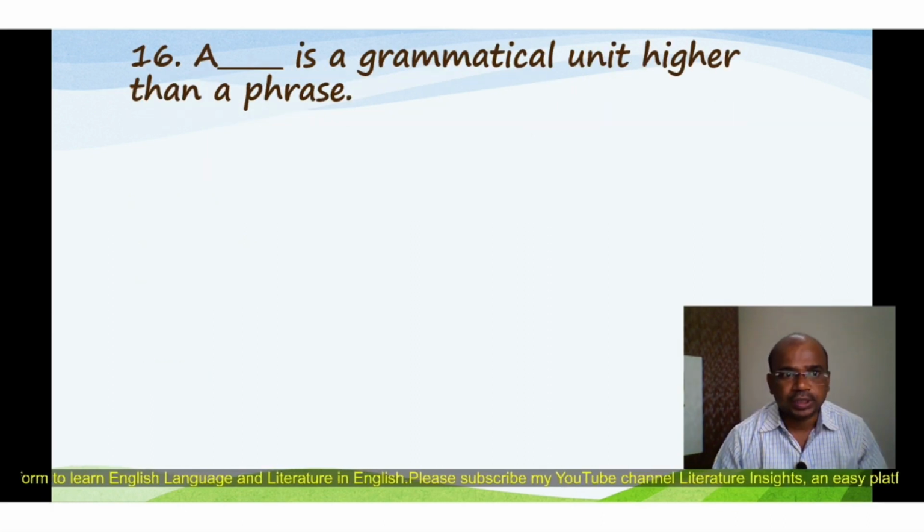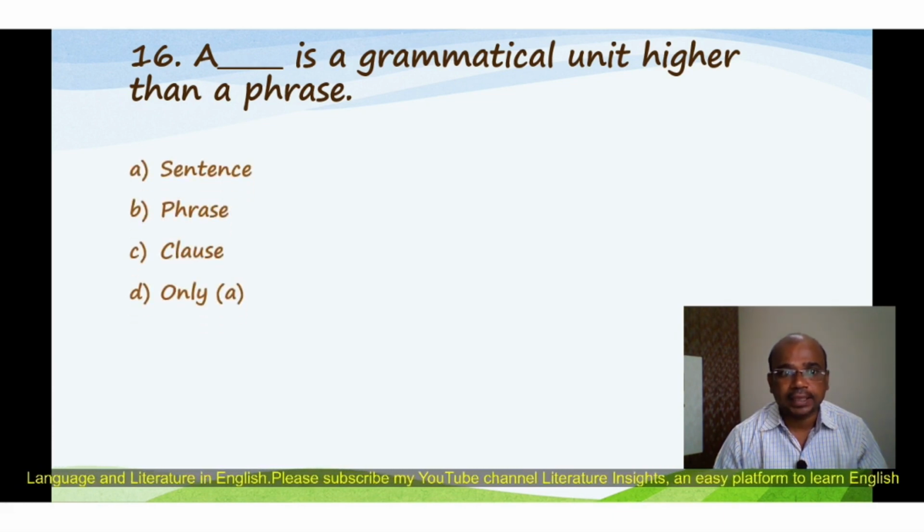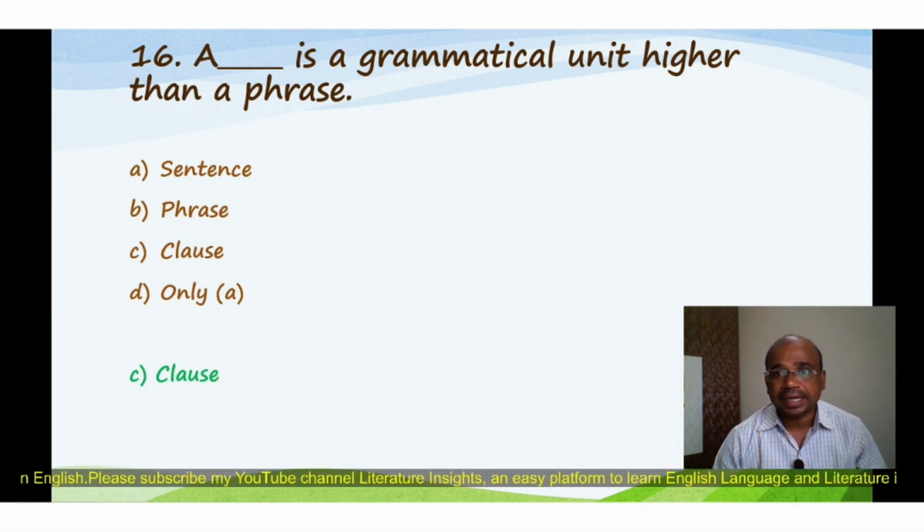Question number 16: A blank is a grammatical unit higher than a phrase. The four options are: A. Sentence, B. Phrase, C. Clause, D. Only A, and the correct option is C, clause. A clause is a grammatical unit higher than a phrase. In a clause, we find two prominent types: main clause and subordinate clause. So it is higher than a phrase.